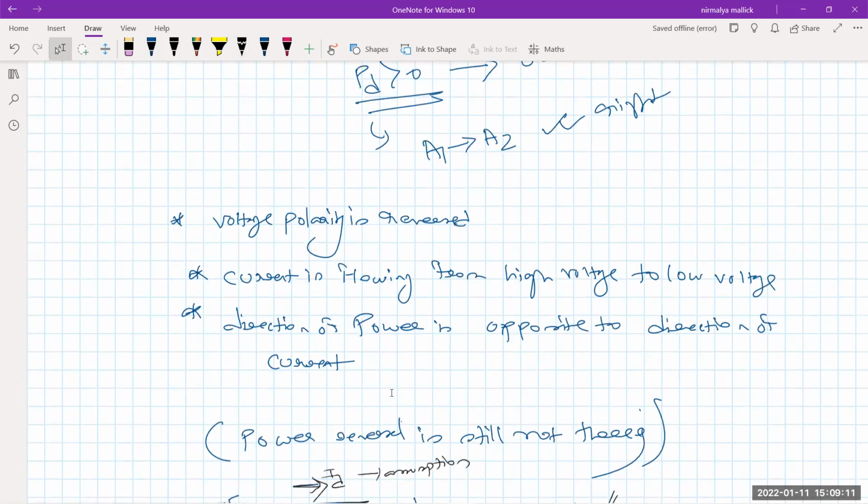That is our pre-assumption. Then we calculate, and if Pd is greater than 0 and Id is greater than 0, that means our assumption is correct. If they are less than 0, that means our assumption is wrong. By this way, we can understand current reversal and power reversal. Thank you.